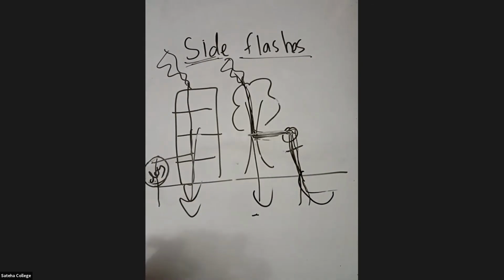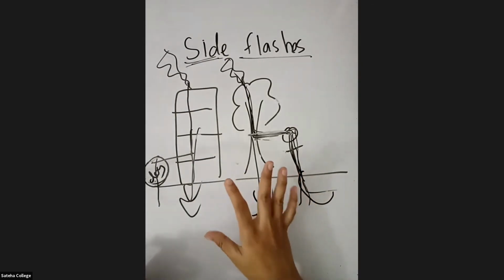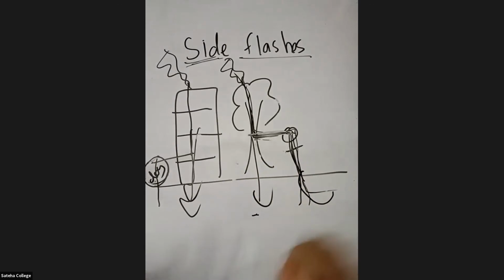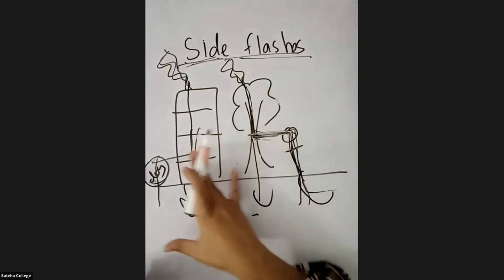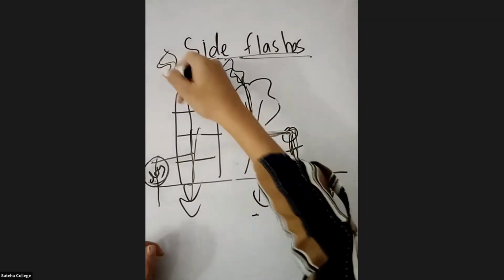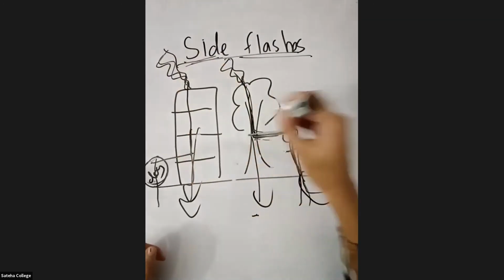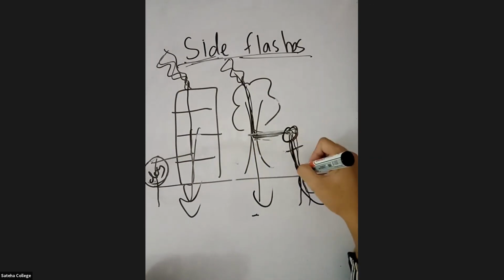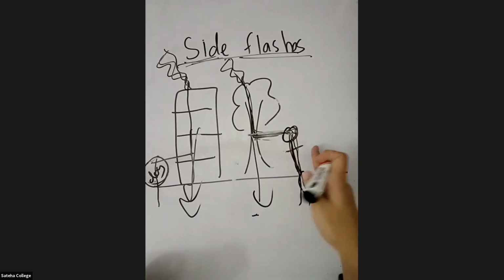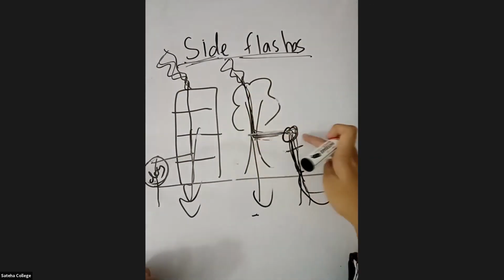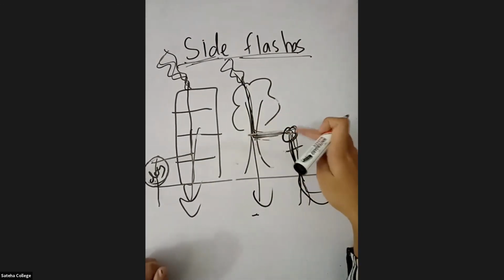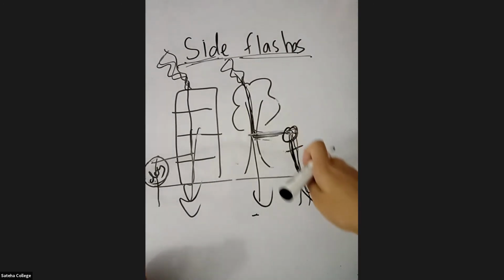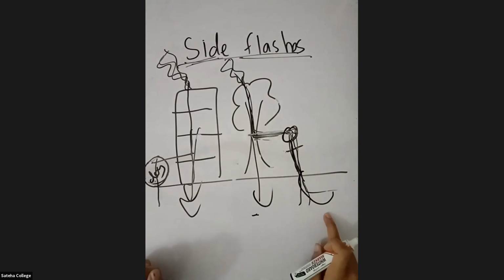So listen, students, I'll explain this once more because some students want it once more. Side flashes means lightning is struck to a building or a tree directly. But if there is a living organism standing nearby, it will be directed inside its body. It will pass through the body of the living organism and it will get earth.